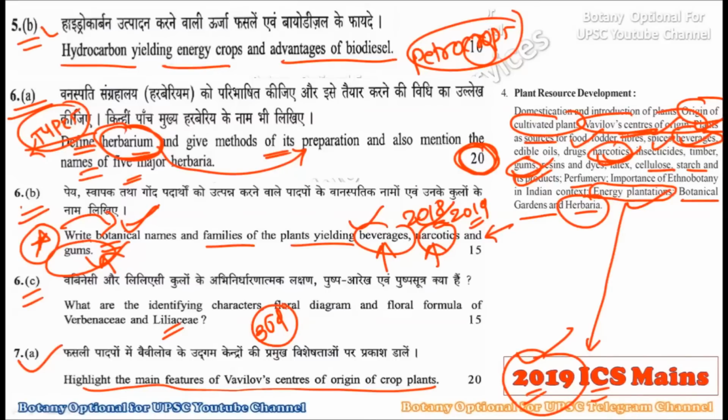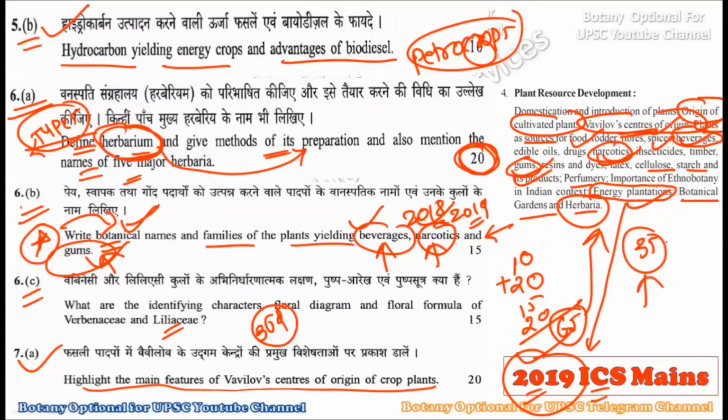This fifth B question was asked for 10 marks. Then the sixth A question was for 20 marks, the sixth B question was for 15 marks, and the seventh A question was for 20 marks. So if you count it, 65 marks are given for this particular topic. So you can say there is no uniformity, because last time, in 2018, they asked it for 35 marks, and now in 2019 they asked it for 65 marks. So marks are also not uniform.